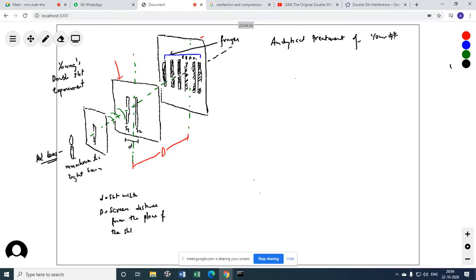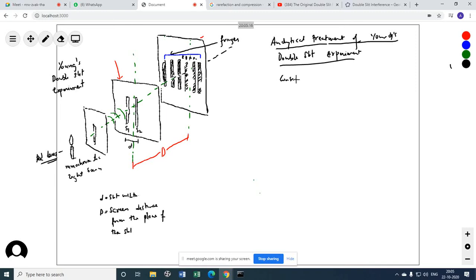Is there anything else to write after interference of waves except for the definition? No, right now you don't need to. Young's double slit experiment, you know what it is. You don't need to write it. Now here you have to do this.